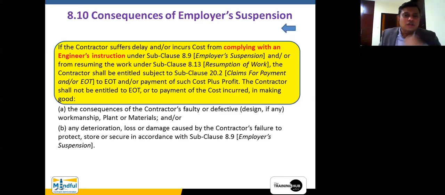The consequences of contractor's faulty or defective workmanship, any deterioration. Okay, here you can see the contractor shall not be entitled for EOT or payment for any cost if it is the consequences for contractor's faulty or defect. Now I told you that there are certain mixed subclauses. It does not give the exclusive right for the contractor to claim for the additional cost plus profit. The consequences of contractor's faulty or defective workmanship and any deterioration, loss or damage caused by the contractor's failure to protect store are not falling into this particular category.